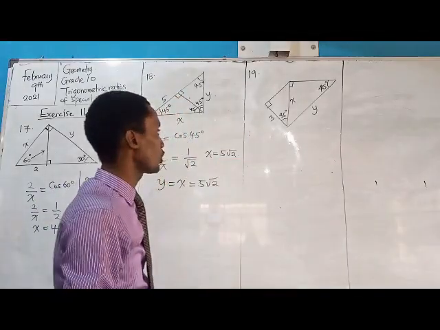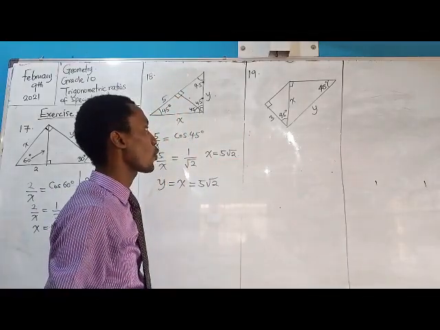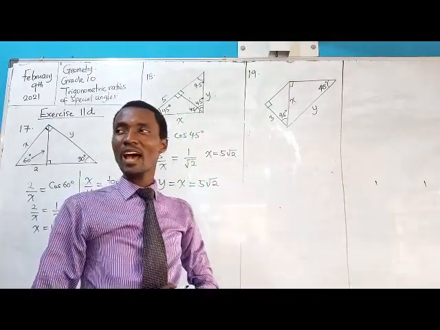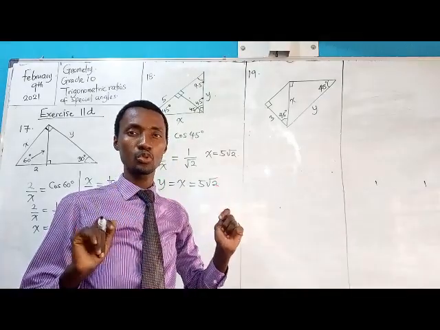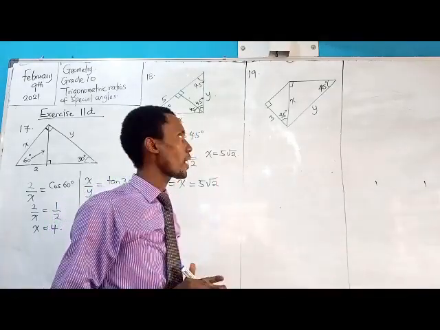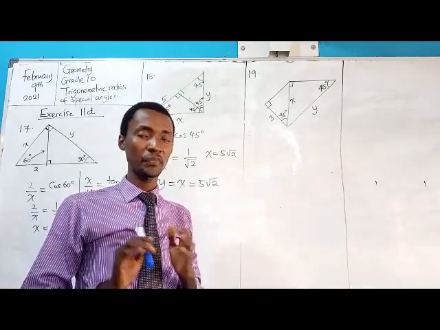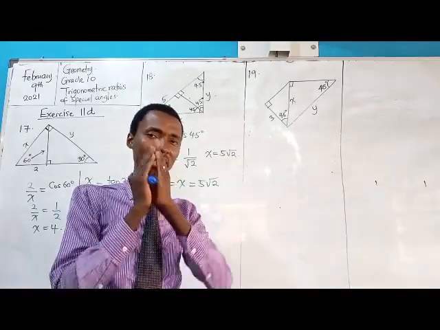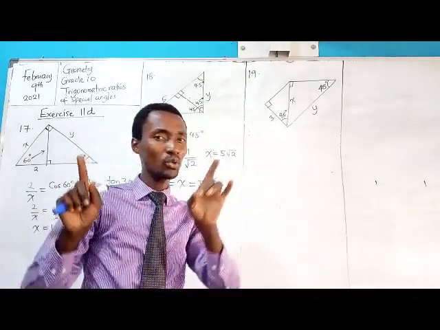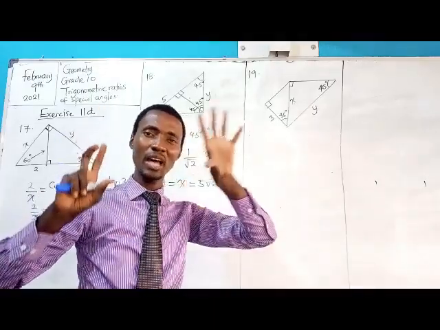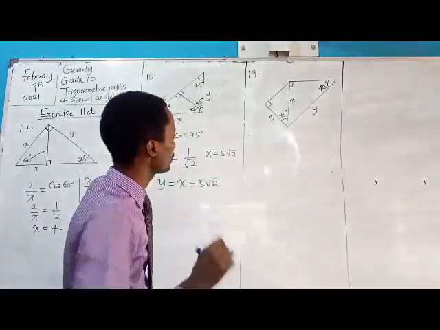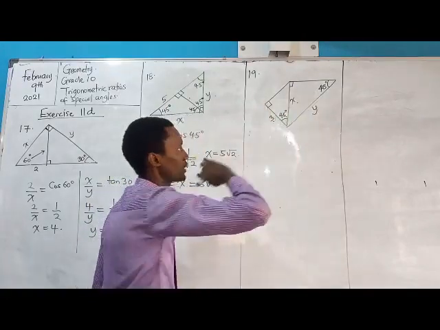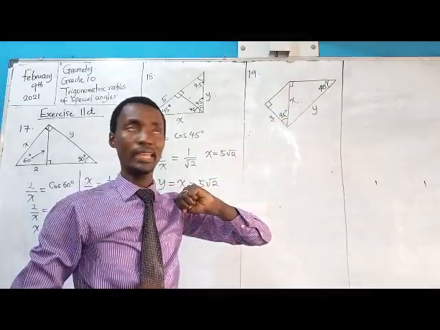Okay, here we have question 19 on the board. And we're trying to look for x and y. So let's have a quick rundown of what we need to do. This technique we're about to apply is something you're going to need when we do construction. In construction, we talk about preparing a rough sketch. In a rough sketch, it helps you mentally to perceive what your diagram would look like, and then certain areas of the diagram you need to be very careful about when you handle. If you look at this, I know this, I know this, I know I'm looking for that. So these three can help us get x.